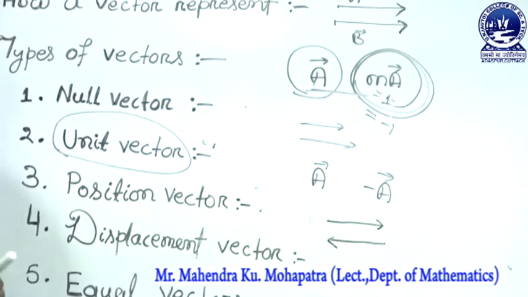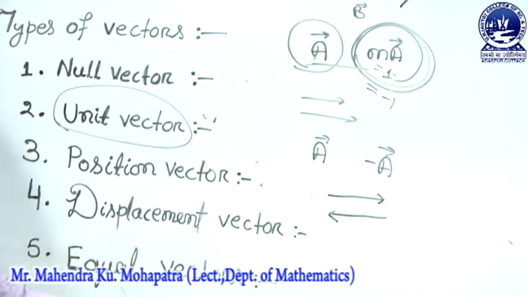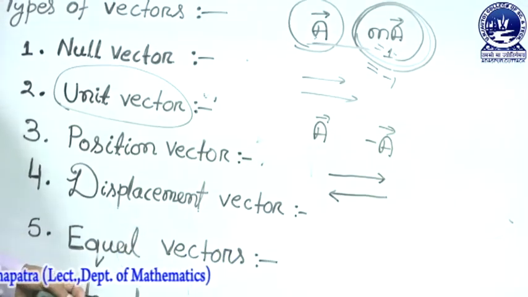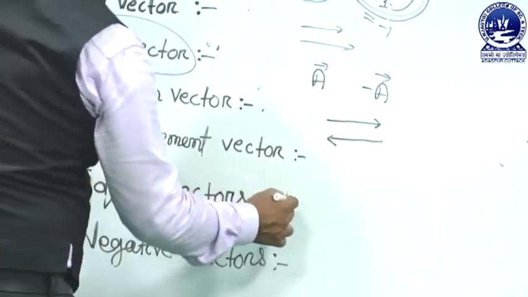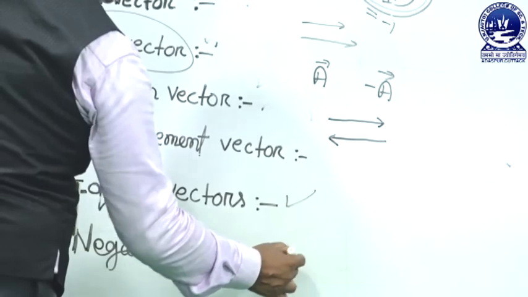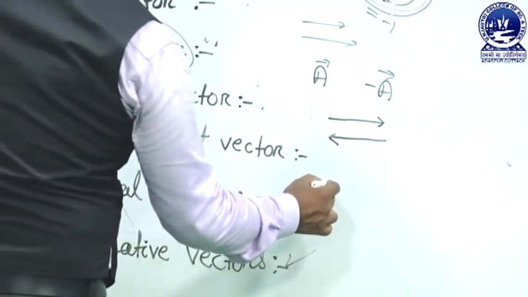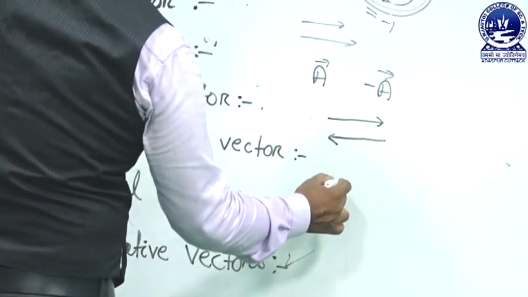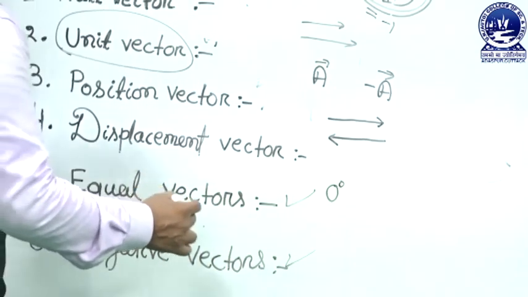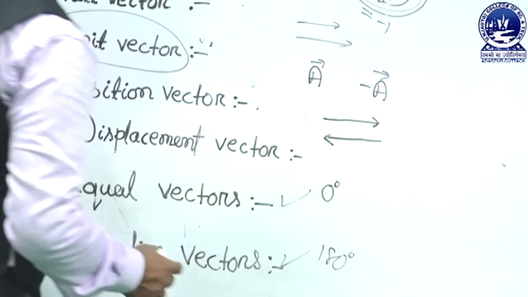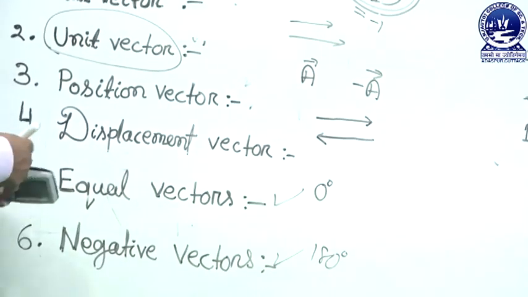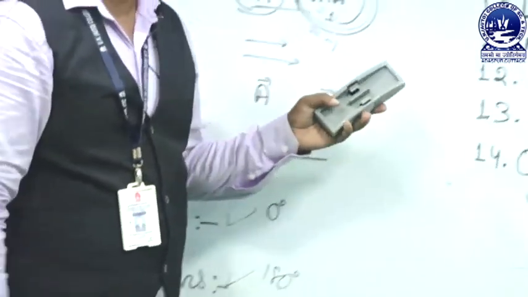That means two vectors that are equal in magnitude but opposite in direction are called negative vectors. What is the angle between equal vectors and the angle between two negative vectors? The angle between equal vectors is 0 degrees, and the angle between negative vectors is 180 degrees because they are opposite to each other.